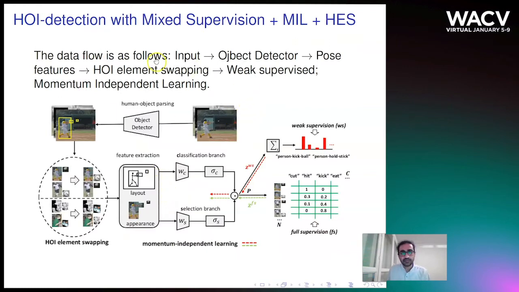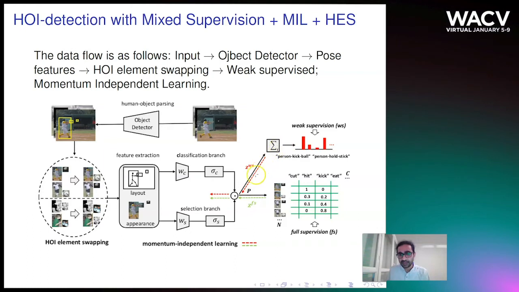Our data flow is as follows. This is mixed supervision with MIL and HES. The input image is passed through the object detector, which gives us the bounding boxes. We do the element swapping based hard negative mining, and then we calculate the pose features and appearance features, which are forward passed this way.